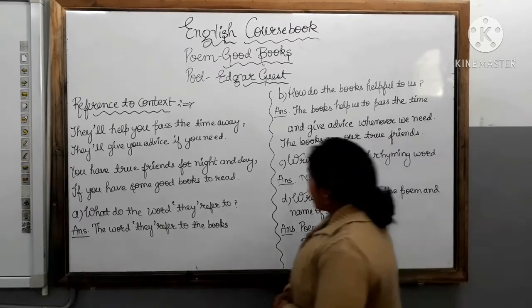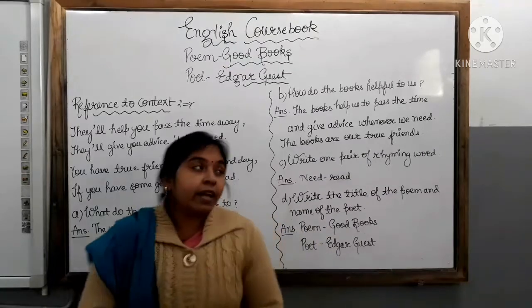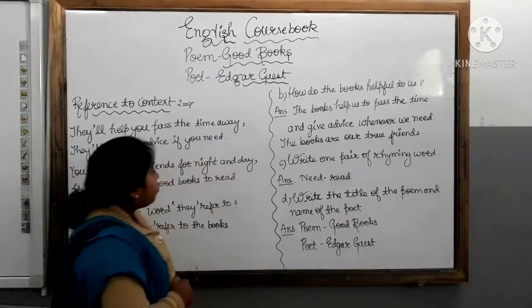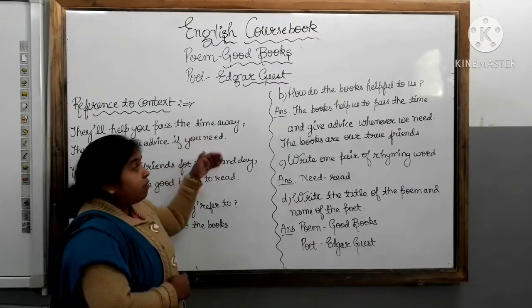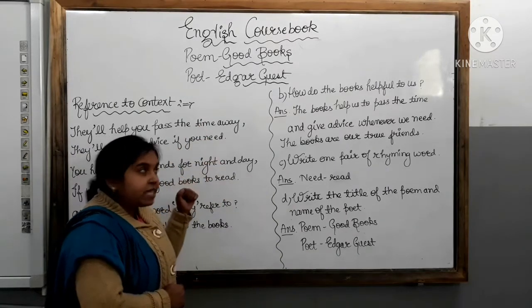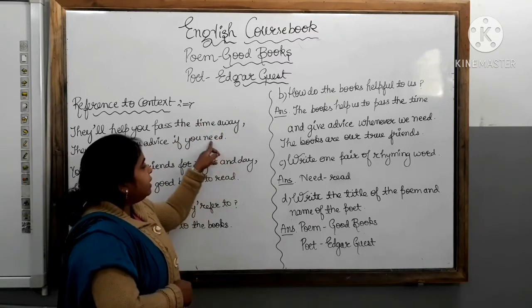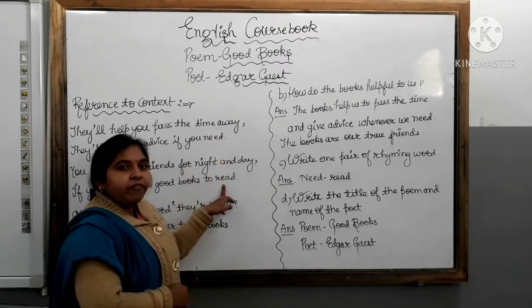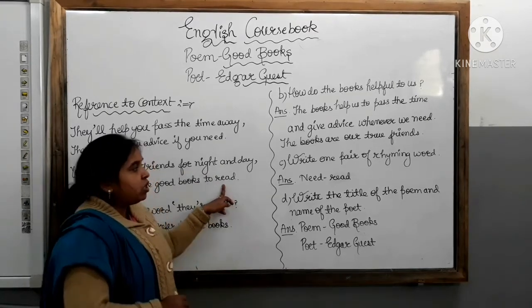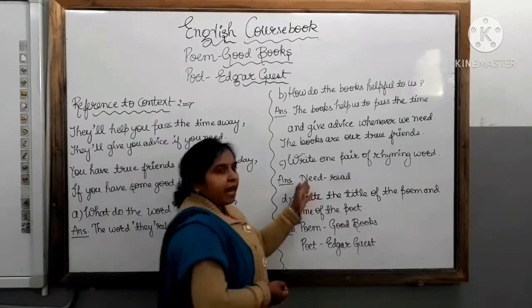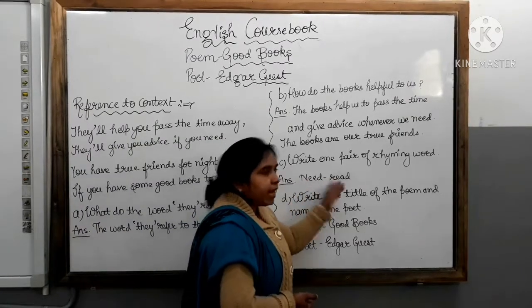Now next is question number C. Write one pair of rhyming words. It means you have to find the rhyming words from these lines of the stanza. So you can write day, away, and also need, read. Here we have two pairs of rhyming words. So you can write any one. That is your choice. So here I have written need, read.